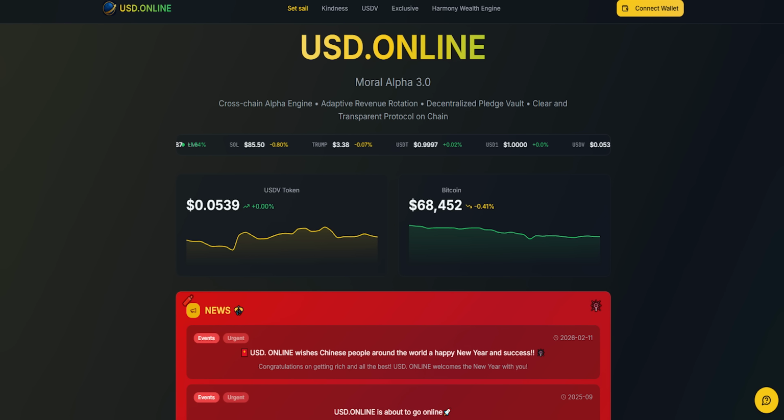Then it comes to what we talked about before, the Moral Alpha 3.0. This is their cross-chain alpha engine that finds profitable opportunities, maybe in arbitrage, and it finds these opportunities across various blockchains, and it invests the capital that the users deposit over those yield generation opportunities.